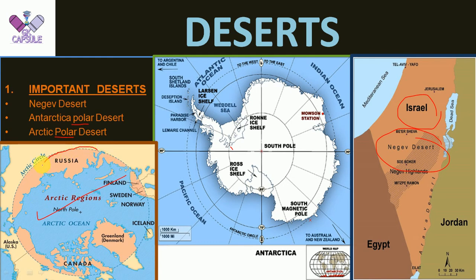This is the land area which is here. It is the Arctic polar desert, and this is the land area, and it is the Antarctic polar desert. So the Antarctic region and Arctic region are also polar deserts, whatever is the land area. In the Arctic Ocean there is an ocean area. So this land area is what we call the polar desert.